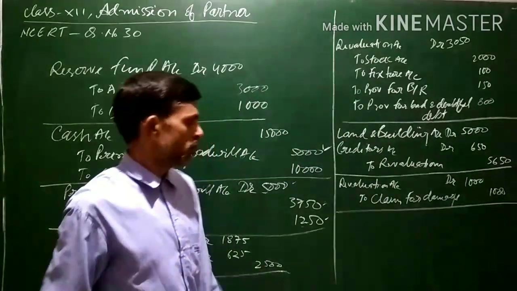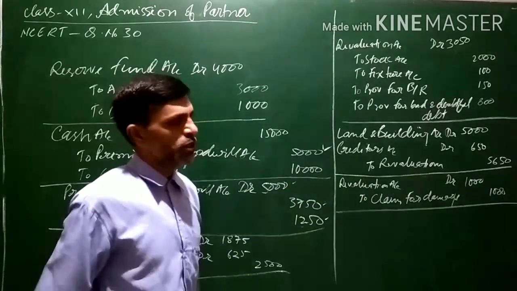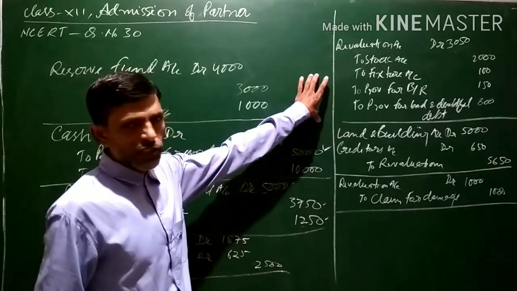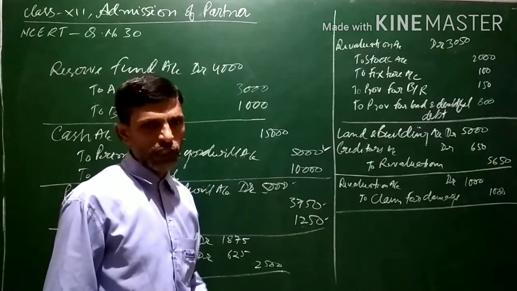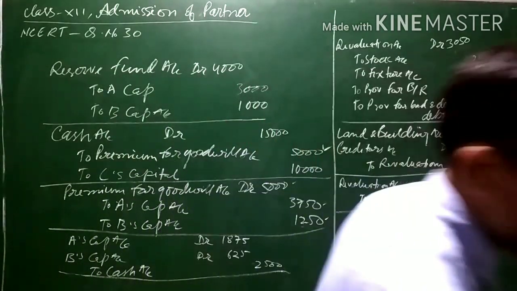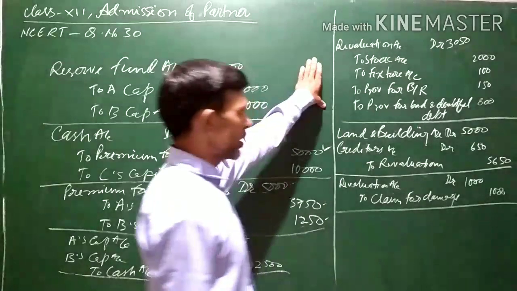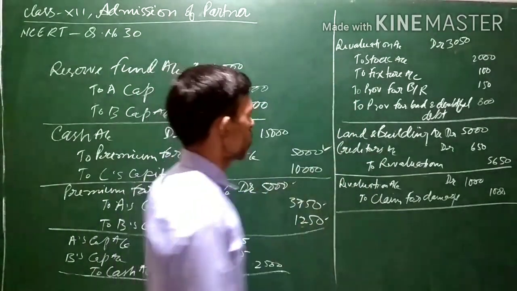1,000. Now this is the balance of the revaluation account; it either results in a profit or a loss. It can be any one of the two. Very rarely it balances itself, it cancels itself, but sometimes there is profit, sometimes there is loss. First of all, let us see whether there is a loss.